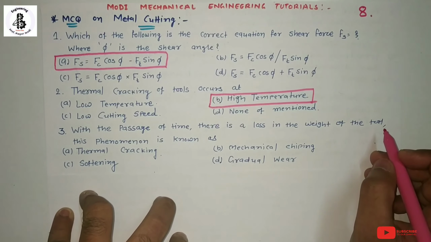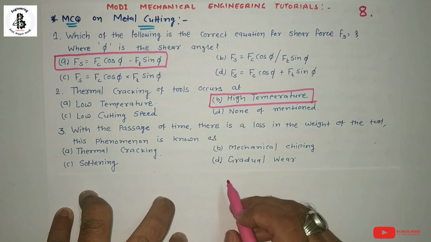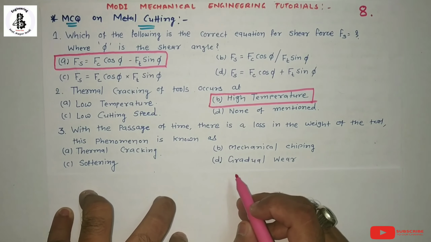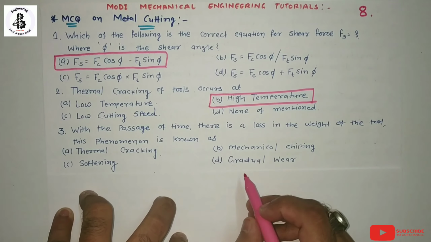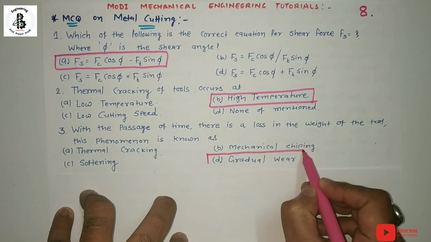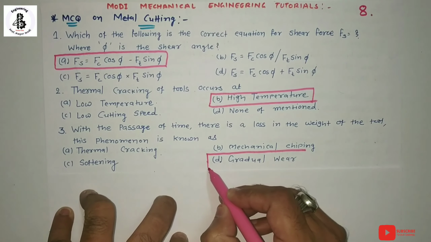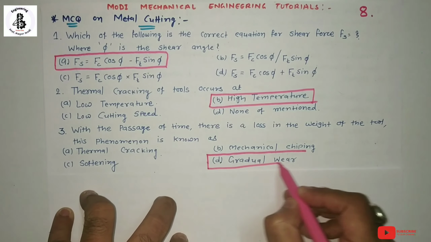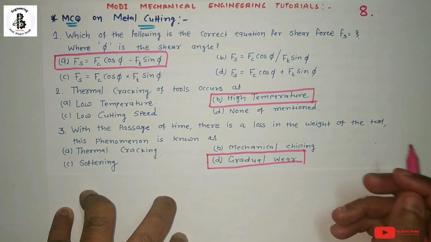That is called wear on the tool. In technical language, that is called gradual wear. So the answer is option D, gradual wear, which is the loss of weight of the tool.